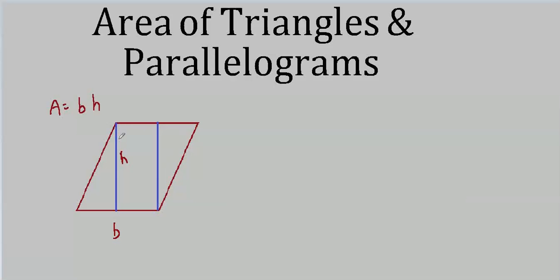We call this an altitude. This is perpendicular. It has to be. That's the whole deal with an altitude. We go from a vertex and drop it down to the base, perpendicular to the base. Now we have an altitude. I can go ahead and draw that in if I want. And there's another one here. Well, since this is the height and this is the same thing over here, these are both h. So these two are congruent.